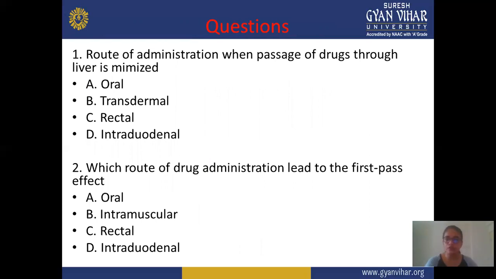Next is the question part. First question: in which route of administration is the pass of the drug through the liver minimized: oral route, transdermal route, rectal route, or intraduodenal route. Second question: which route of drug administration leads to first pass effect? A is oral route, B is intramuscular route, C is rectal route, D is intraduodenal route.